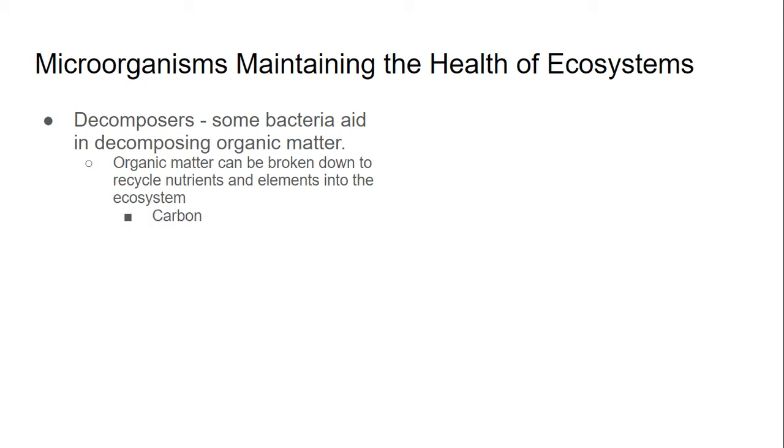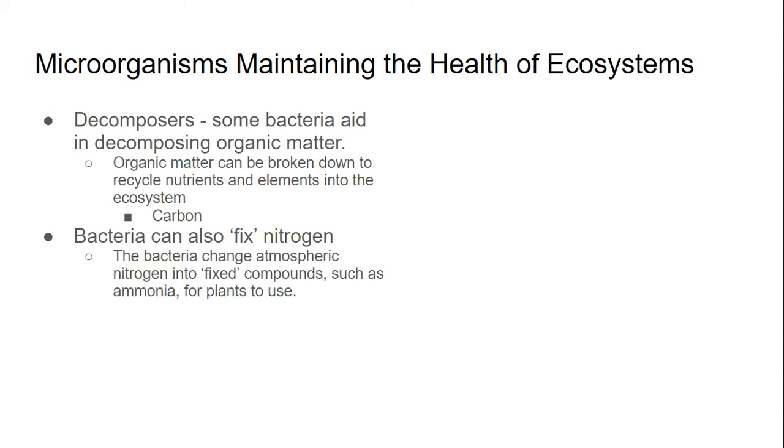So, like I said, it is all basically dealing with carbon. That's our main thing that we're going to look at because carbon makes up every living organism. Without carbon, then we don't have the biomolecules or molecules necessary for life. We also know that bacteria can also fix nitrogen. So, what I mean by fix nitrogen is that they can change the chemical composition in order to be able to be used by the plants.